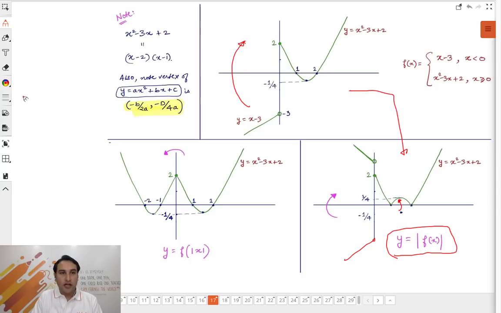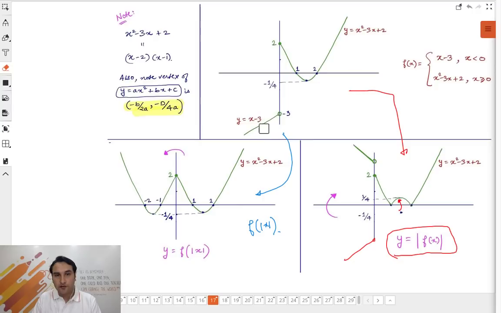Now this is the graph of f of mod x. What did I tell you? Erase the left hand side portion of the graph. Erase it. ठीक है? Erase this negative portion of the graph. Erase कर दिया. Now what will you do? You will have to take the mirror image of the right hand side portion of the graph on the left hand side. So you took the mirror image. So this graph is the graph of f of mod x.